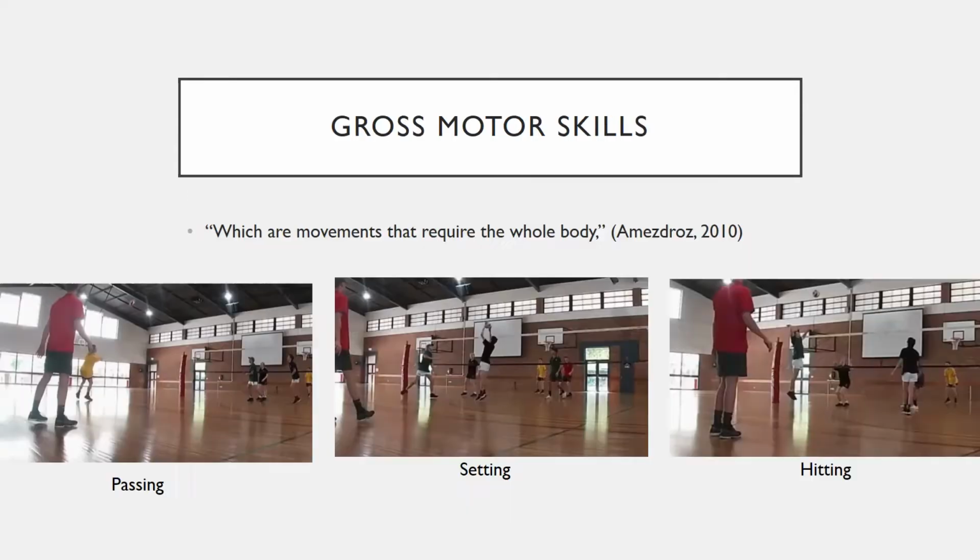Over the course of the training program, improvement became clear to see in both my individual performances and my teammates. The most obvious improvement is clear in the passing from everyone in the backcourt. In observations of the game, it is shown that I did not have to chase the ball across the court nearly as much to set. This enabled a much more fluent play on attacking possessions, highlighting the effectiveness of the focus placed on passing. This refined the gross motor skills, which are movements that require the whole body. The training set aside to work on passing was effective in enhancing our passing skills, ultimately improving our overall performance. This justifies it as a good use of our training program.